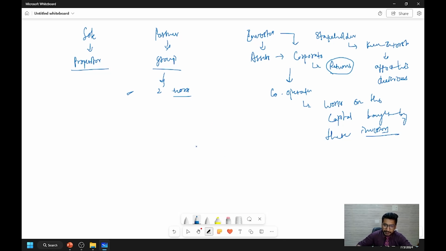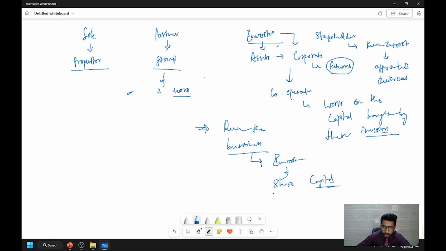A company doesn't have assets of its own, it completely depends upon the investors. If you are investing, then the company can run the business effectively. Or else. So that amount of money which we invest is raised through the share capital.